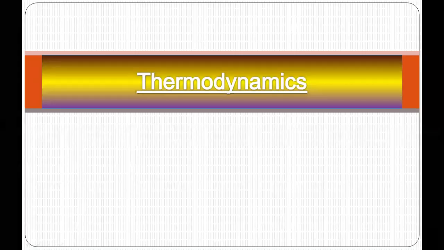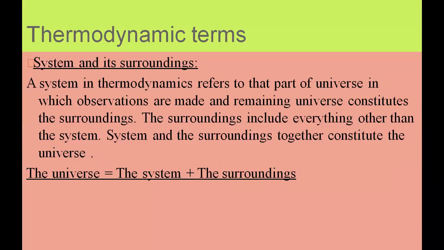So what is thermodynamics? Therm means heat, dynamic means change. So in this chapter we learn how the state of matter exists, or how the state of matter changes when there is a heat change. Thermodynamics is the study of change in temperature and its relation with the state of matter.